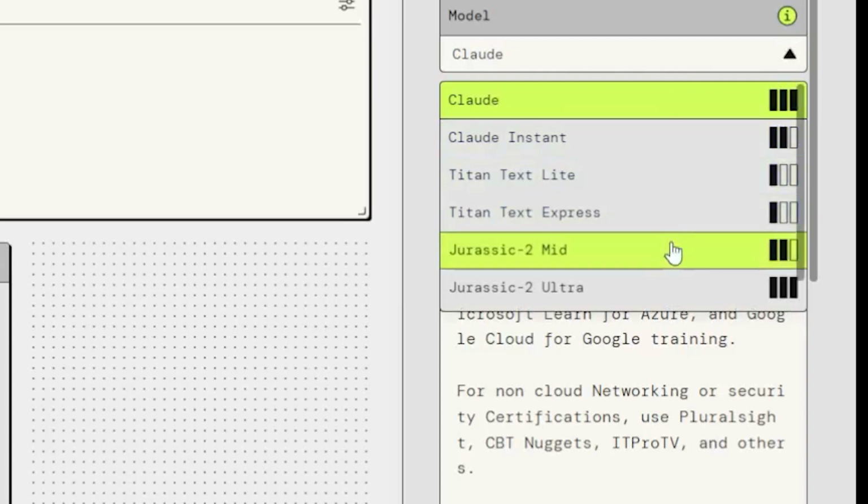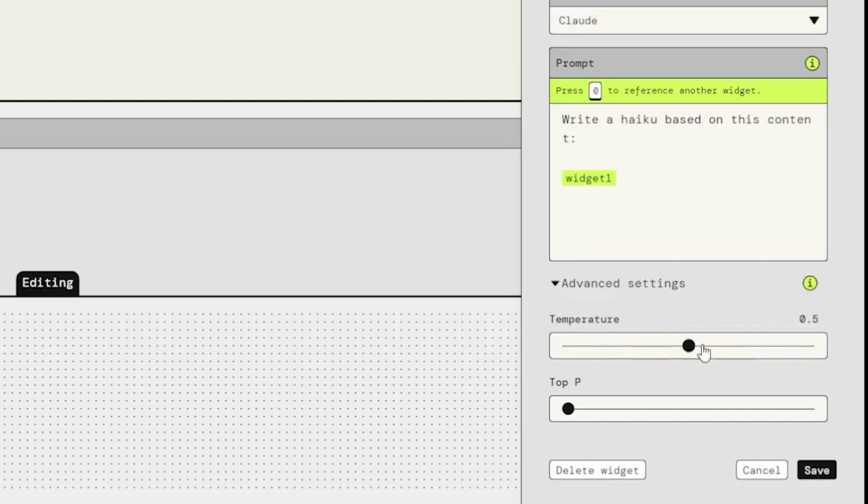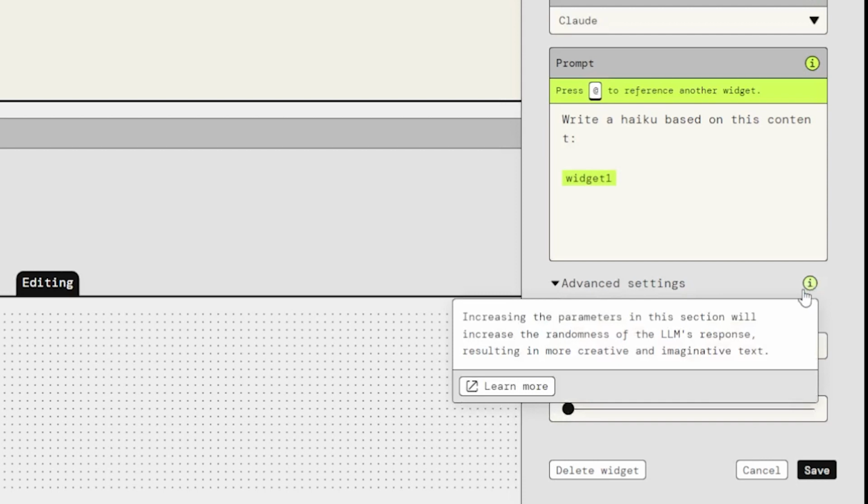It's going to leverage the large language model, the LLM. There's Claude, there's also Jurassic and also Titan from Amazon. I used Claude because from some of the other outputs that I was getting, I felt this was the most accurate. Then you could also go down to the advanced settings, which allow you to increase the complexity and increase the amount of effort that it's trying to leverage in order to give you a good and more accurate response.